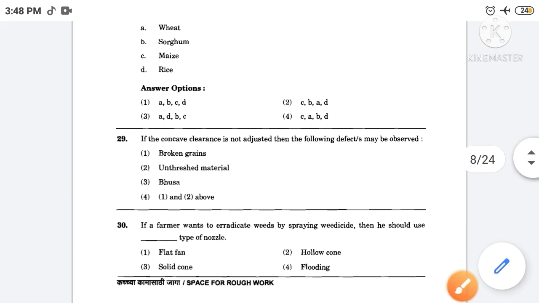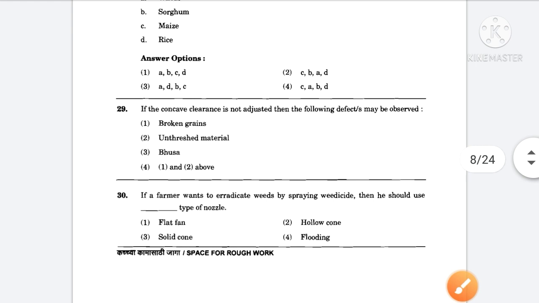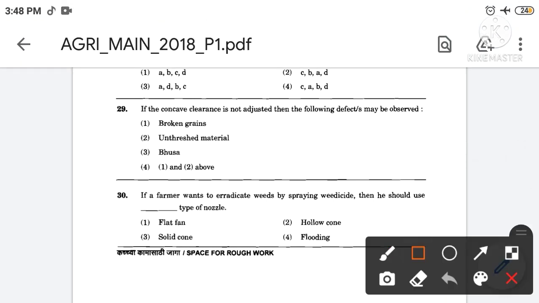Then next, if the concave clearance is not adjusted, then the following defect may be observed. The correct answer is option number 4th. So if the concave clearance is not adjusted, then the broken grains and unthreshed material defect may be observed.